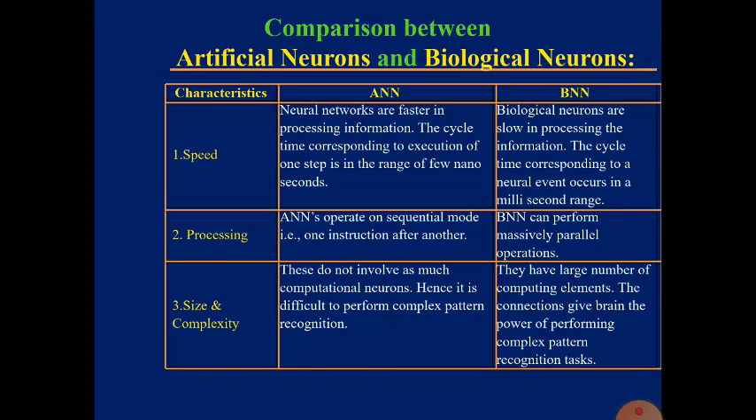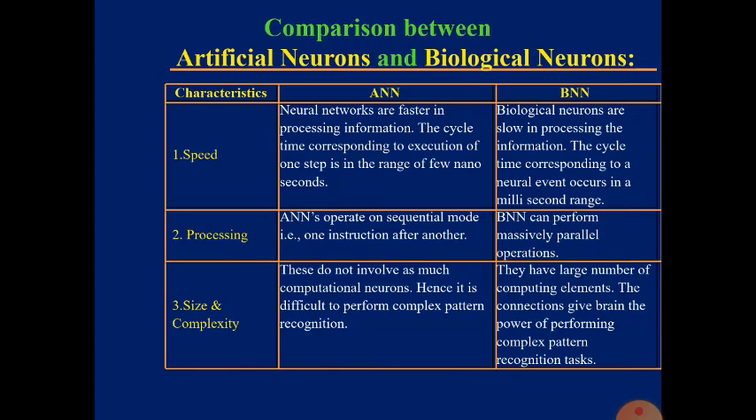Coming to the second characteristic, that is processing. Artificial neurons are processed or executed sequentially, that is, one after the other. First we execute an instruction, and after completion of that instruction, the second instruction is executed. That is what happens in an artificial neural network.